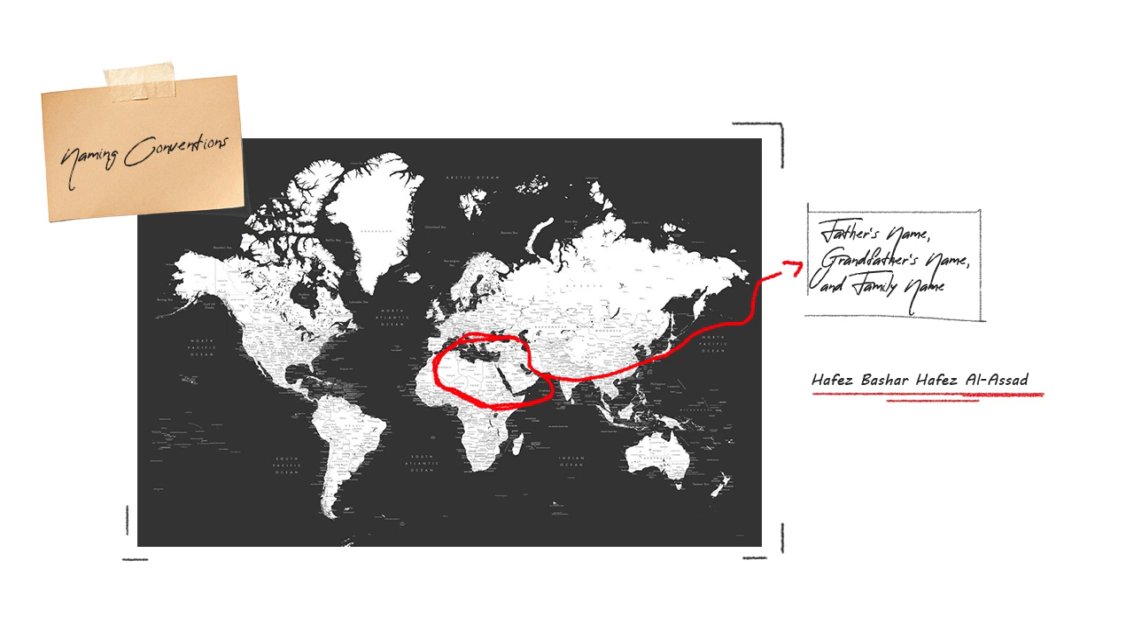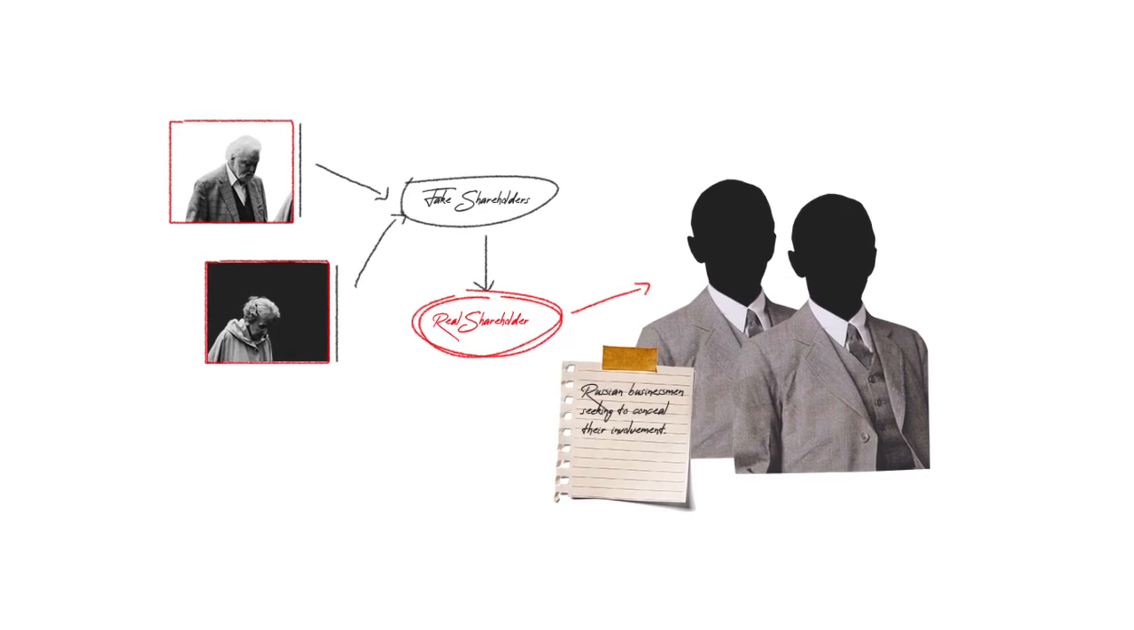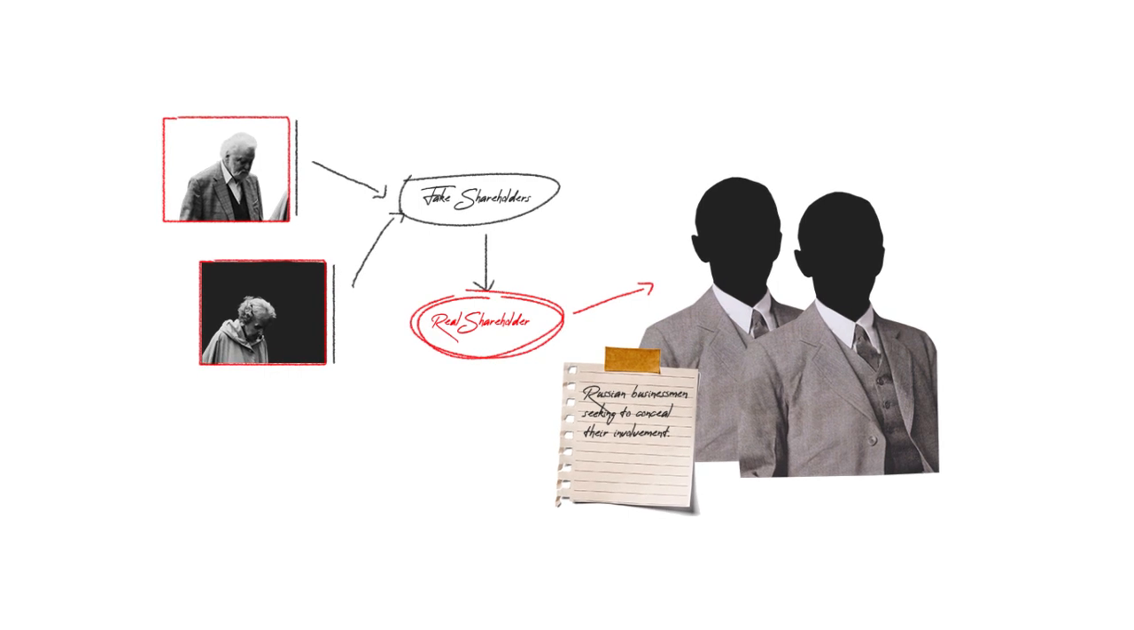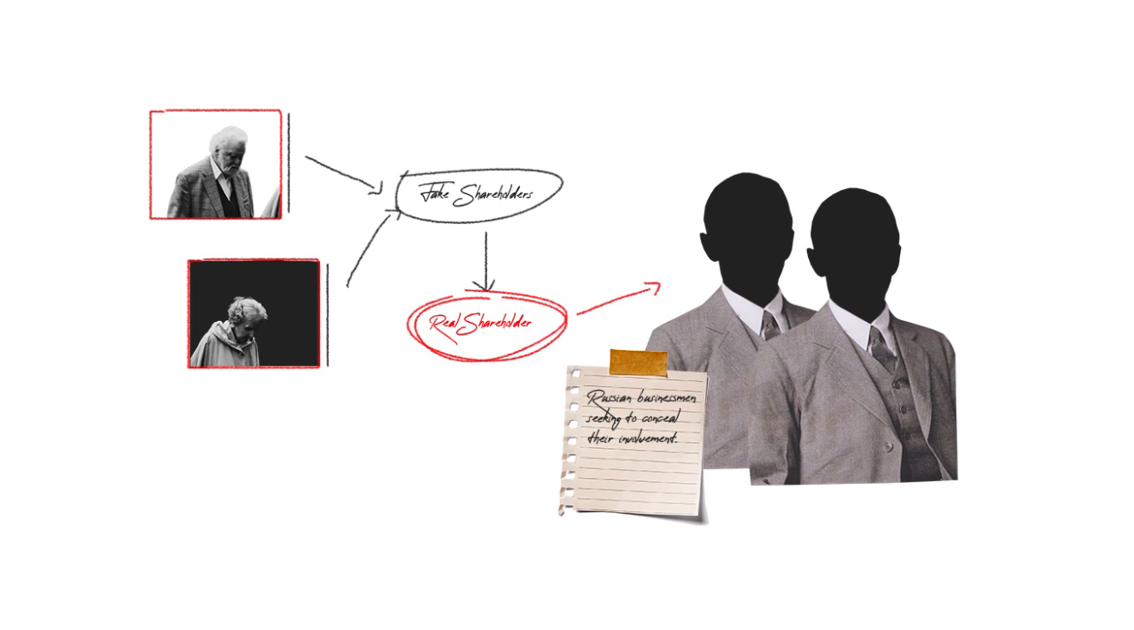From this, one can deduce that the father's name is Bashar, and the grandfather's name is Hafez, and the family name is al-Assad. This practice is prevalent in Arabic countries. However, in countries like Afghanistan and Iran, individuals often lack middle names, using only a first name and a surname. Keep in mind that in some rare cases, corrupt officials may even exploit innocent citizens' identities to conceal their activities.